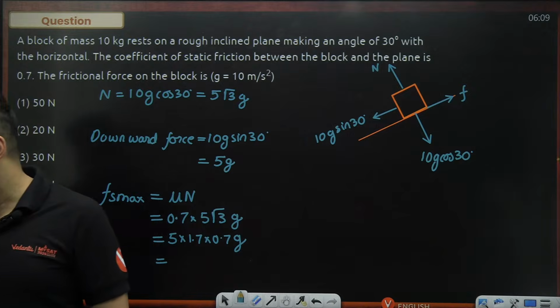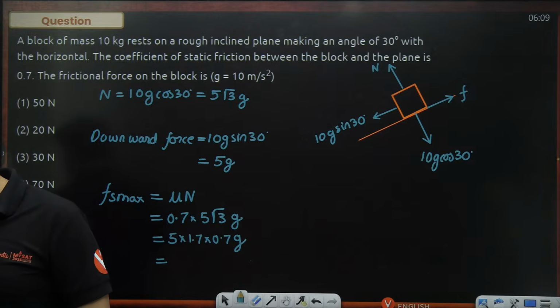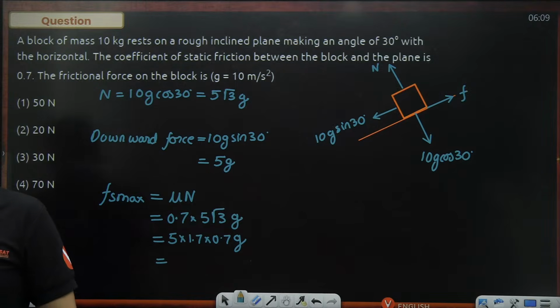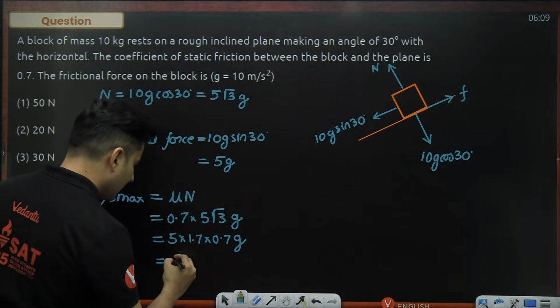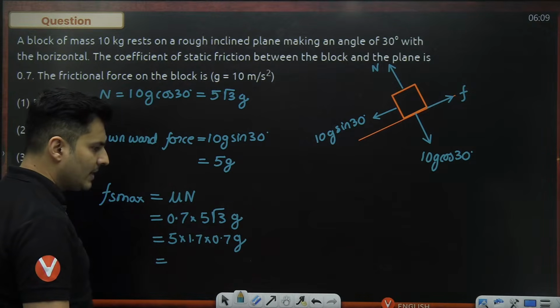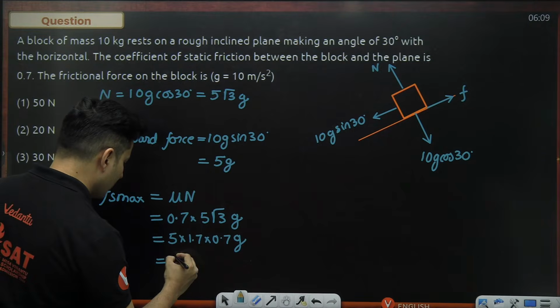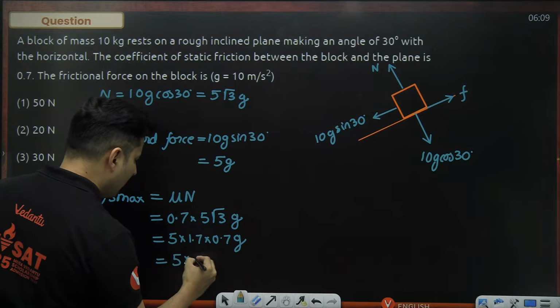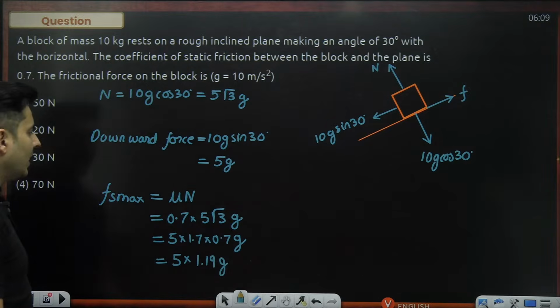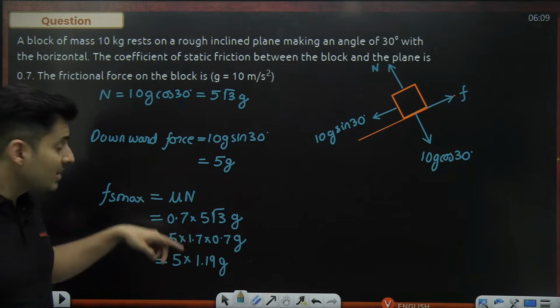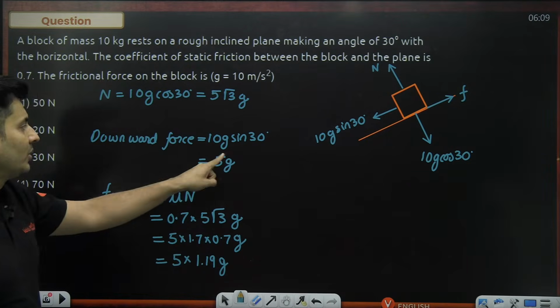Now, what is the catch in this problem? Why did Shreyas Sir take out the value of Fs max separately? Couldn't I just say the frictional force is actually Fs max? What is the problem in this? Come on, quickly think and tell me. Okay, by the way, we'll just complete this. 17 sevens are 119. So this will become 5 multiplied by 1.19 g.